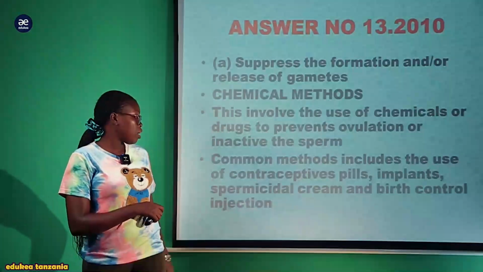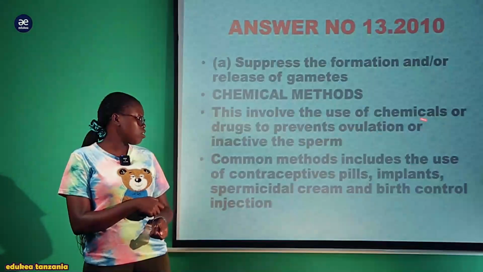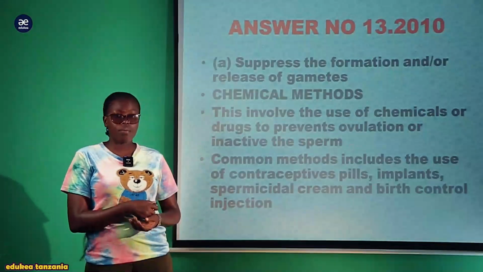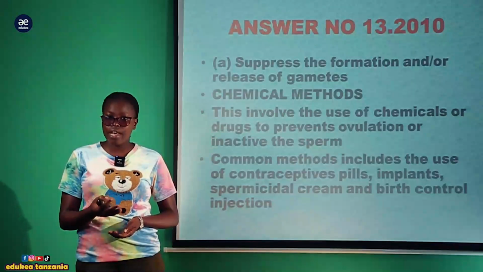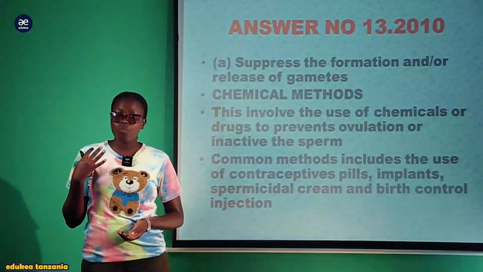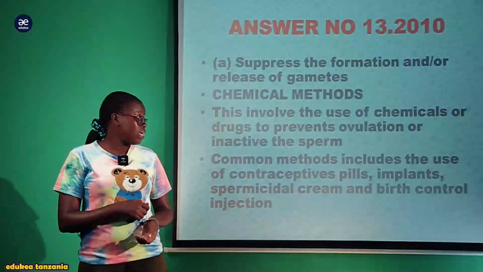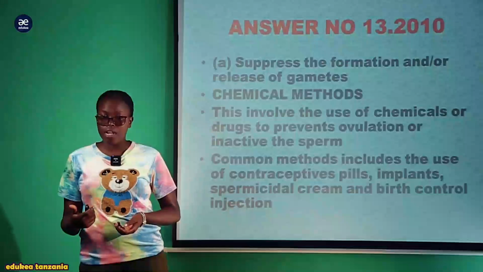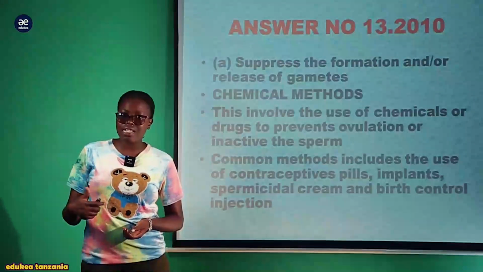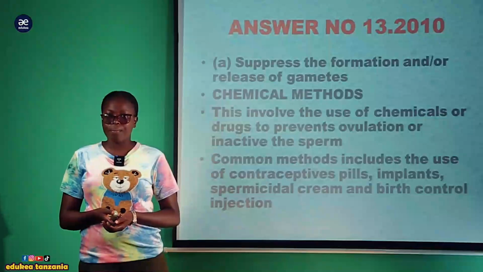So the chemical method involves the use of chemicals or drugs to prevent ovulation or inactivate the sperm. Kwa hiyo hapa inasaidia katika kuweza kuprevent the fusion of the gamete, au kuweza prevent the release of the gamete, ambapo hii chemical inakuwa na prevent the ovulation, ambayo ndio release of the female gamete, au kuna drugs ambazo zenyewe zinasaidia inapelekea katika inactivation of the sperm.